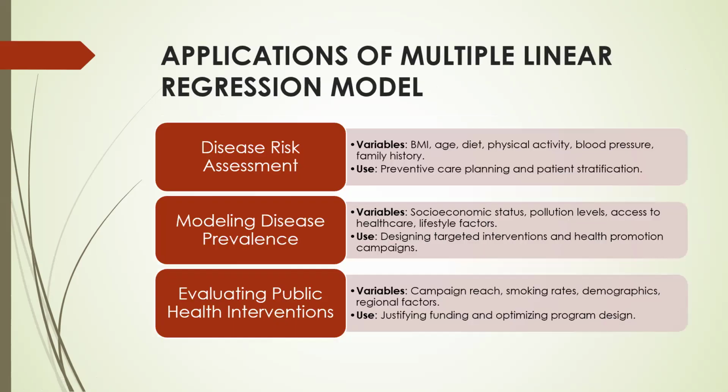So application of multiple linear regression models: disease risk assessment. There can be multiple variables such as BMI, age, diet, physical activity, blood pressure, and family history. They are used in preventive care planning and patient stratification. Modeling disease prevalence: socioeconomic status, pollution levels, access to healthcare, and lifestyle factors. They are used in designing targeted interventions and health promotion campaigns. And evaluating public health interventions, with variables that is, campaign reach, smoking rates, demographics, and regional factors. So they are used in justifying funding and optimizing program design.